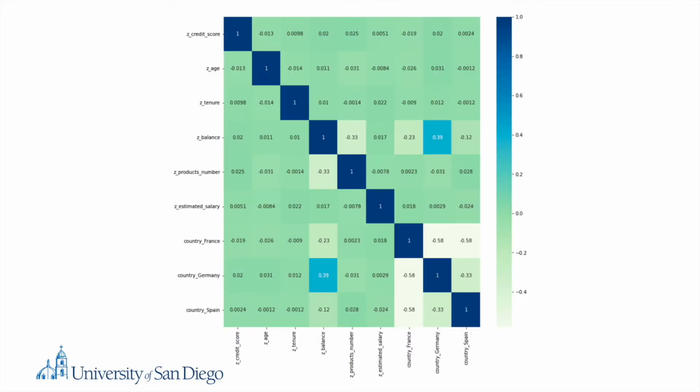Correspondingly, the relationship between each of the variables was visualized through a correlation heat map. From this heat map, it should be noted that there is no concern of multicollinearity within the variables, as all of the variables had a correlation value less than 0.8.